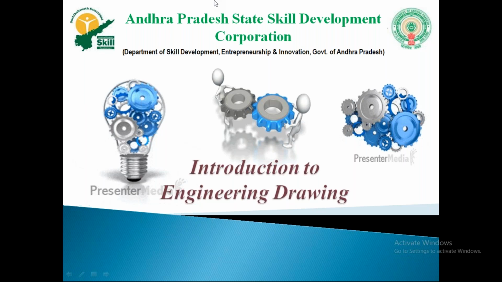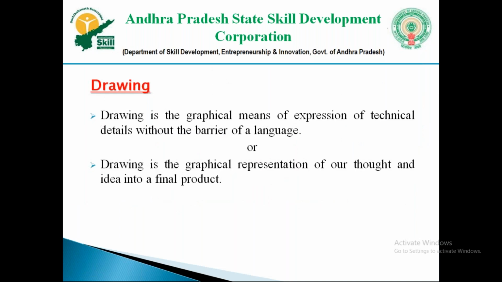Right. So let's see. Drawing is a graphical means of expression of technical details without barrier of language. It is one explanation, and we can also simply say that drawing is a graphical representation of our thoughts and ideas into a final product.